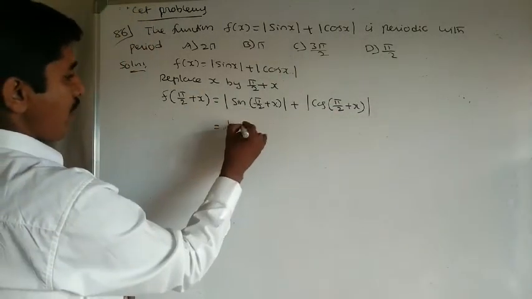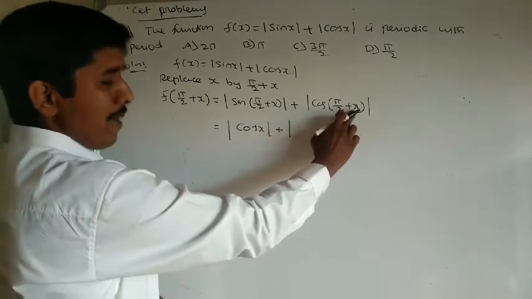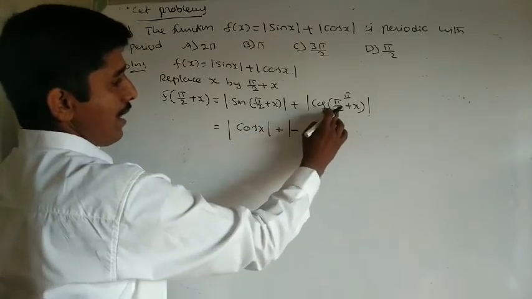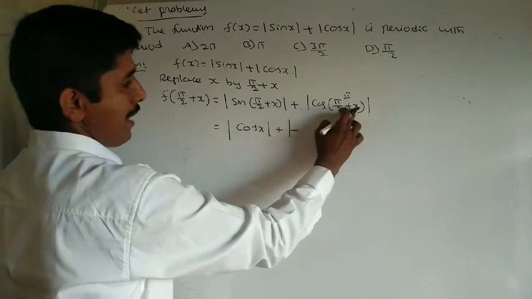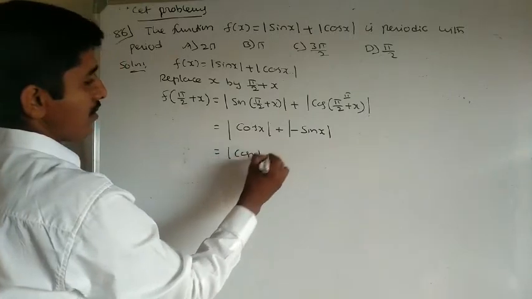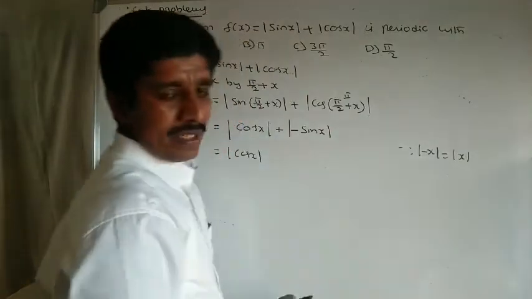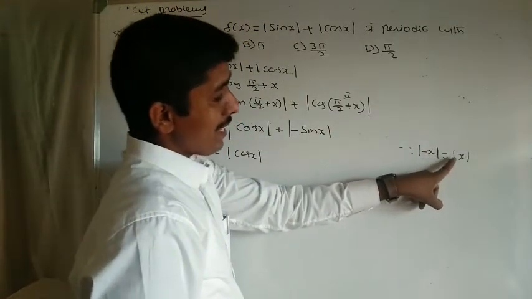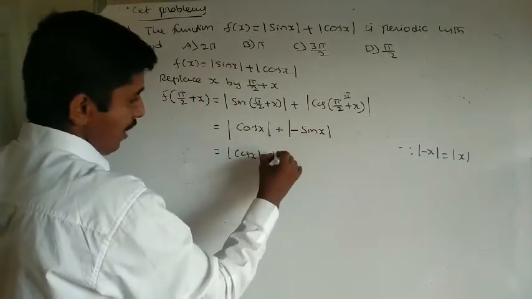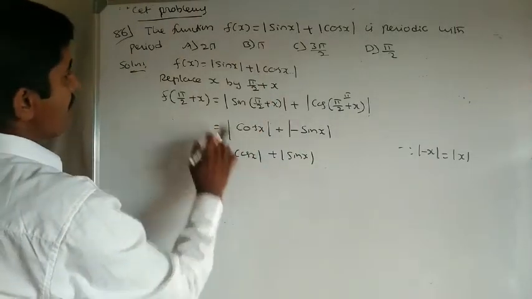Sin of 90 plus theta is cos theta, we know that. Cos x plus cos of 90 plus theta. Cos of a second quadrant angle, in the second quadrant cos is negative. 90 means cos becomes sin. Cos of 90 plus x is minus sin x. Modulus of cos x. One thing about it: modulus of minus x is modulus of x. Very important. Modulus of minus x, again modulus, not only x, modulus of x. Therefore, modulus of minus sin x we can write as modulus of sin x. This is modulus of sin x plus modulus of cos x, clearly f of x.